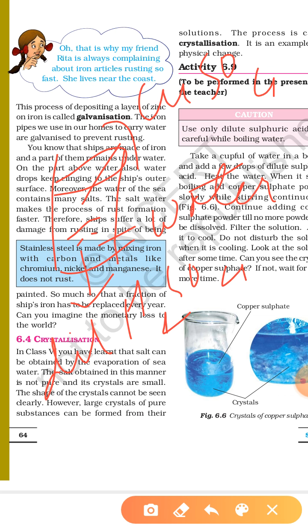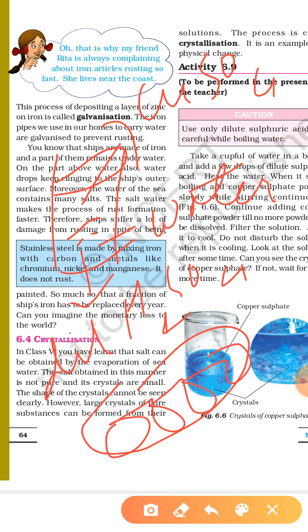Remember one more thing: when you keep the solution for cooling, please do not disturb it. If you disturb the solution, then crystals will not form. So keep the solution for cooling without disturbing it. After some time we can see the larger crystals of copper sulfate forming.